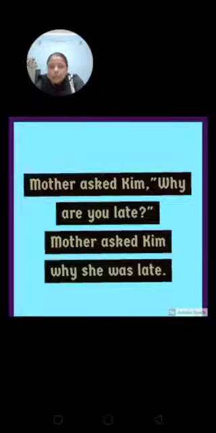The answer will be why she was late. When we change an interrogative sentence to indirect speech, the interrogative word will be copied. We will copy it in small letter, and then we have to change it into a simple sentence. So we will bring the subject first.